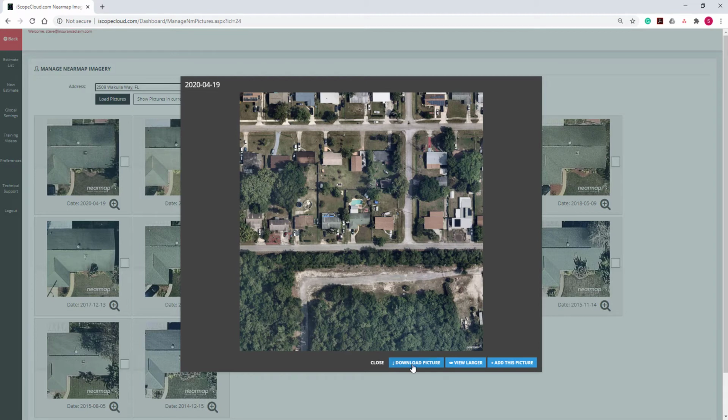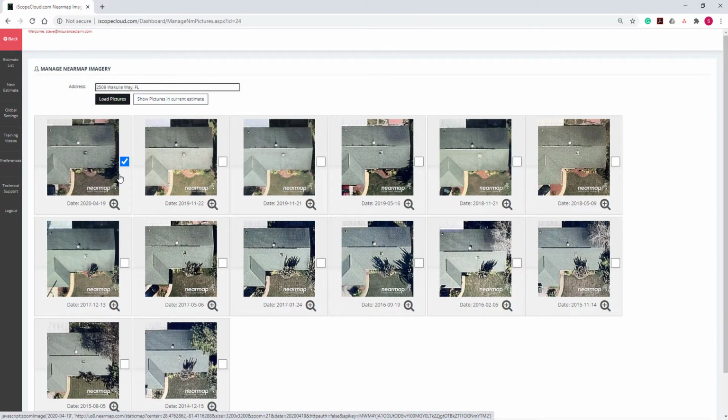Next, we can click the Add This Picture button to place a check mark next to the image to import it into the estimate. As you can see, there is now a check mark next to the image. You can then place more check marks next to images from other capture dates to include them into the import as well. In this example, I will choose one from 2017 and then also the last one from 2014.